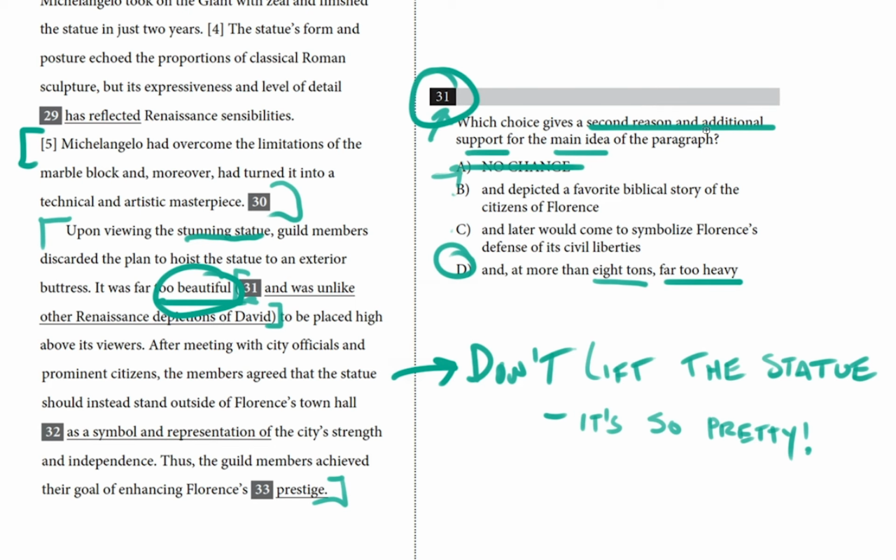So you'll see what I did here. Rather than go through the choices one by one, I went to the passage first. I read the paragraph, I tried to pull out that main idea, and then I found the first piece of support. It's too beautiful. And then I looked for a piece of support that would match. It's too beautiful to keep far away, and it's too heavy to lift safely anyhow.